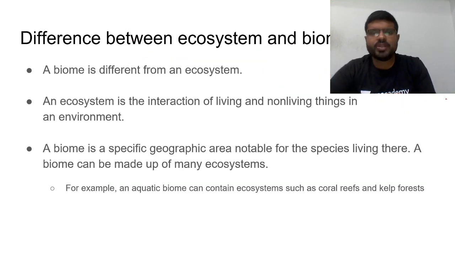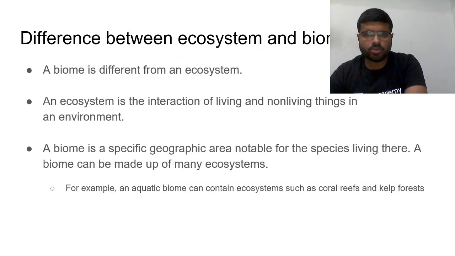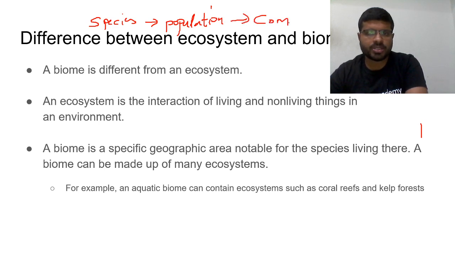What is the difference between a biome and an ecosystem? As I told you in my previous classes so many times, species, population: one individual species towards a population of different species will form a community.